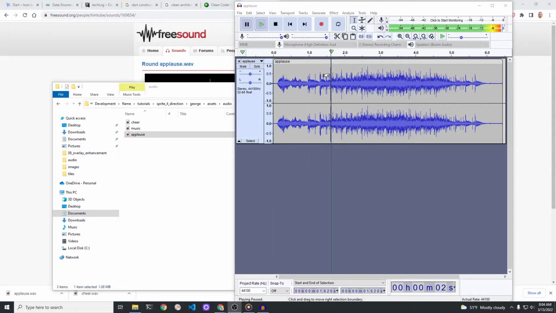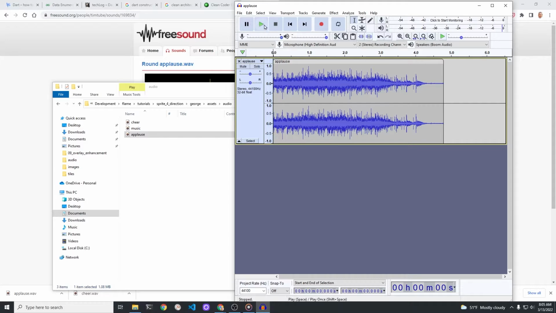Select the portion of the sound clip that you want to delete, and then press the delete key. We can also edit the duration of the clip. As I only want the clip to be 2.5 seconds long from the start of play, I'm going to delete the end portion of it.